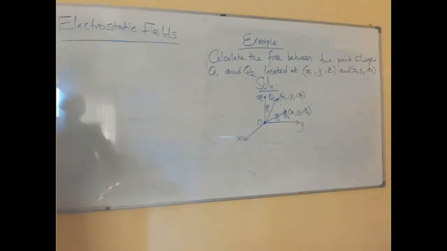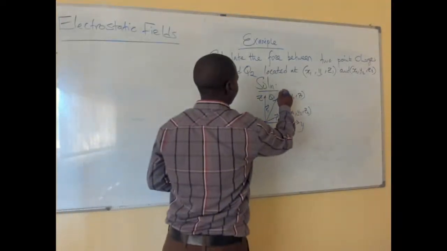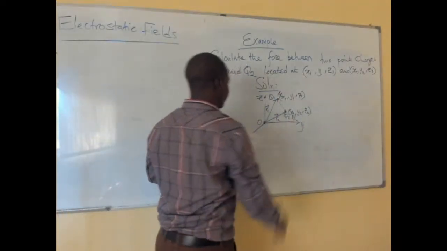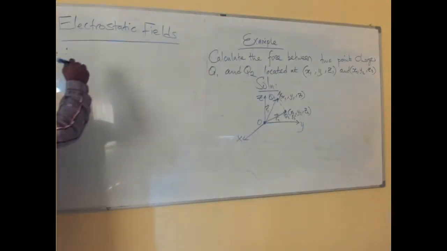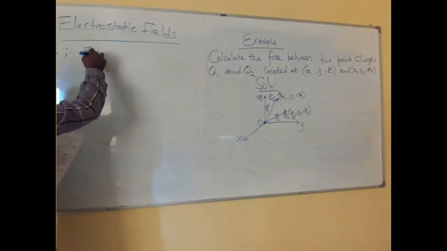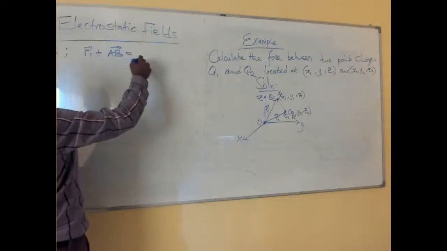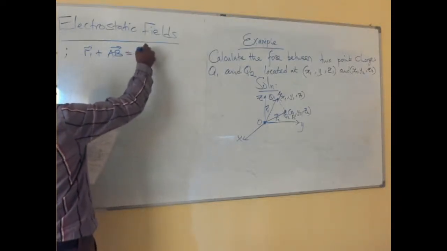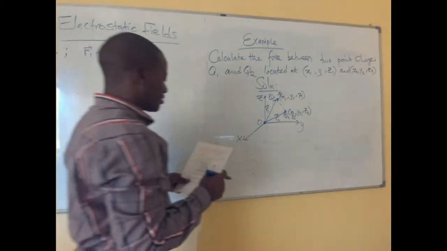Alright, so in this triangle AOB, of course this is our A, this is our B. We know for sure that in this triangle, R1 plus AB is equal to R2. That is from the vector analysis.